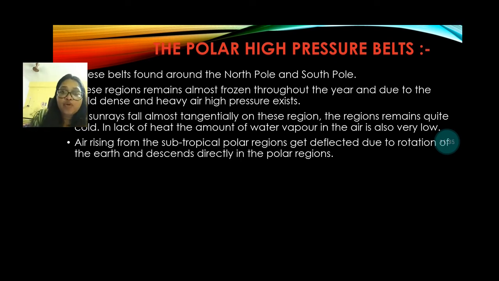Next, we have to know about the shifting of the pressure belts and the planetary wind. What is that? The pressure belts of the world are formed mainly because of the heat of the sun. So the pressure belts shift with the apparent annual movement of the sun. Because of the revolution of the earth, there is also an apparent movement of the sun from the northern hemisphere to the southern hemisphere.